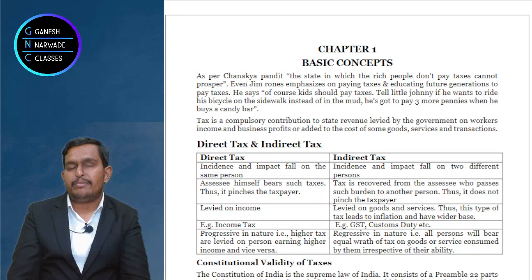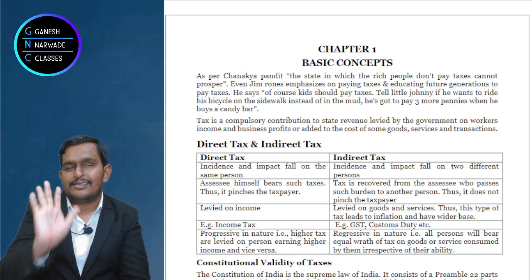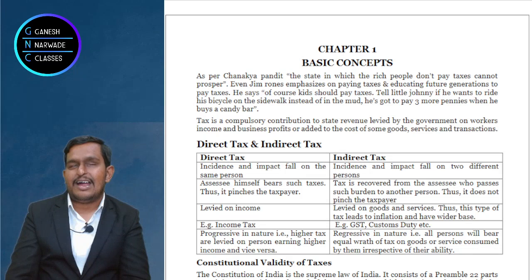What we have to remember is that on consumption of goods and services, indirect tax is imposed. I can simplify it: indirect tax is added to the price of the goods or services. Okay, very clear? Added to the price of goods and services.